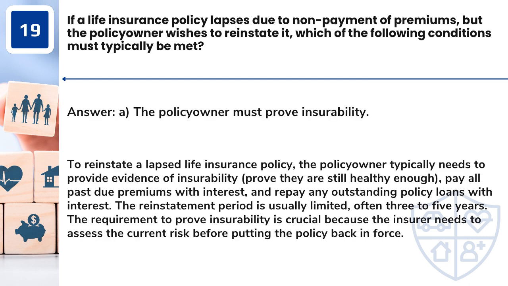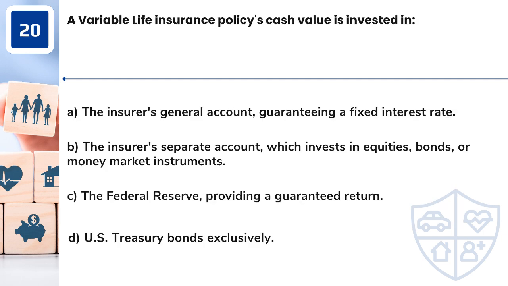Answer: A. The policy owner must prove insurability. To reinstate a lapsed life insurance policy, the policy owner typically needs to provide evidence of insurability, prove they are still healthy enough, pay all past due premiums with interest, and repay any outstanding policy loans with interest. The reinstatement period is usually limited, often 3 to 5 years. The requirement to prove insurability is crucial because the insurer needs to assess the current risk before putting the policy back in force.